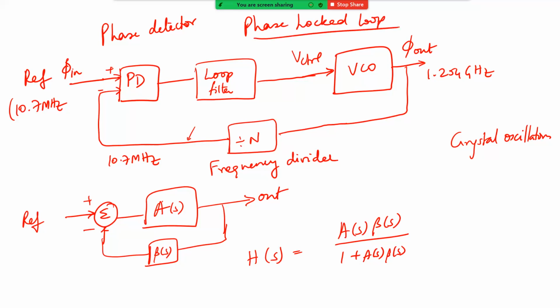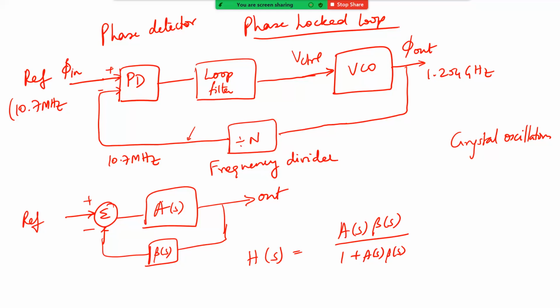The motivation for doing a PLL is that your VCO is not very stable, and we need to make it really precise and stable. We do that by means of a negative feedback loop. We know that the reference exists only at a very low frequency, so we use a divider to bring down the frequency so that it is nominally equal to your reference frequency.